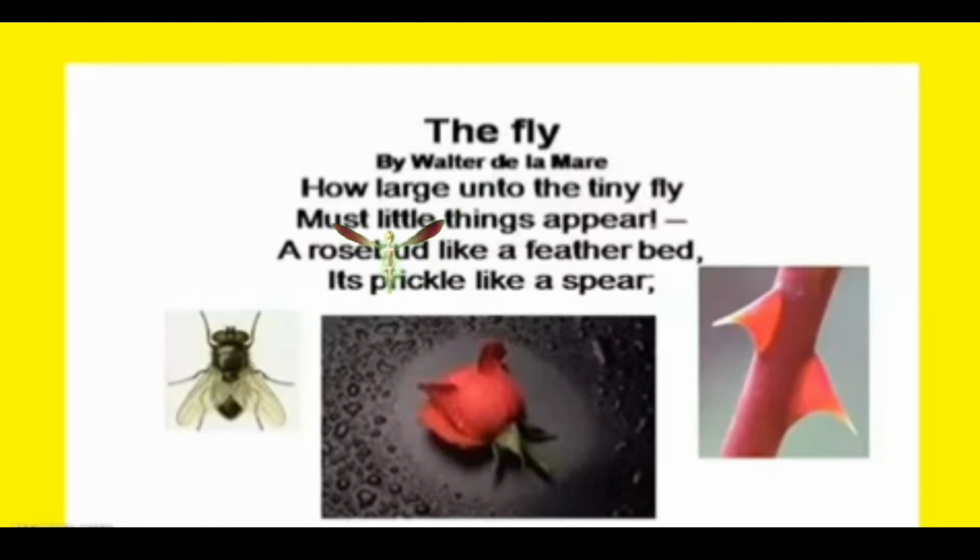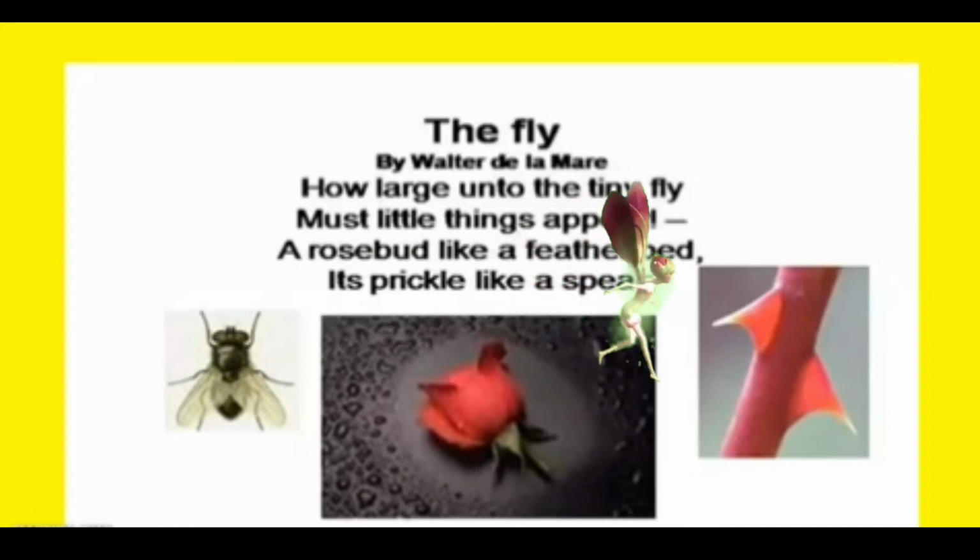And today we are talking about the fly. So he says the fly is very tiny. So things which are maybe just normal for us would appear very large to a fly. So for example, he says a rosebud. Now we have all seen a rosebud. I have also given you a picture, right? A rosebud would seem like a feather bed. Why? Because a rosebud is very soft, isn't it? And a feather bed is also soft. So for a fly, when he goes and sits on it, it would be just like a feather bed. It would be like sleeping on a feather bed.